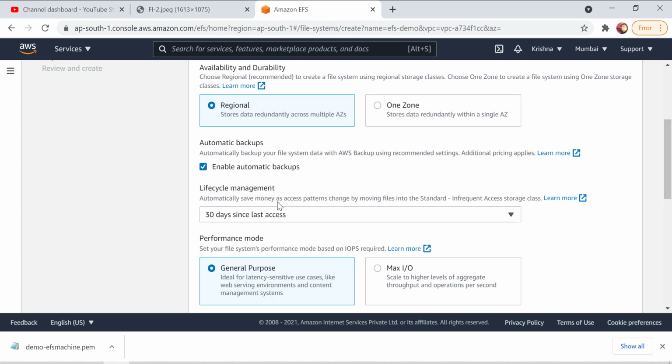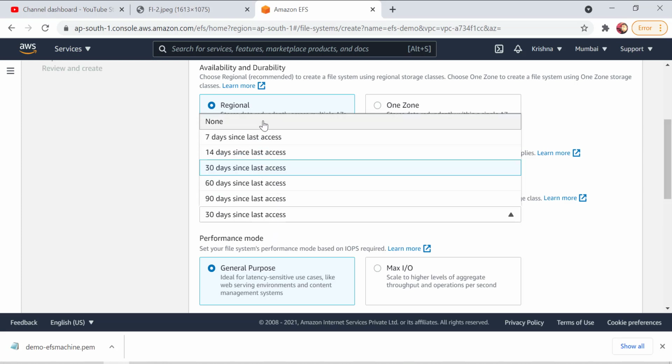So I can decide in how many days I need to transfer my data from one storage to another. Basically it's two storage classes of EFS.